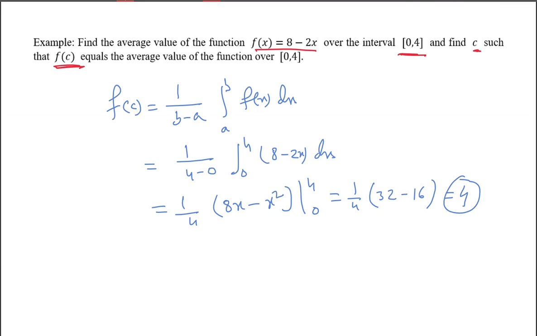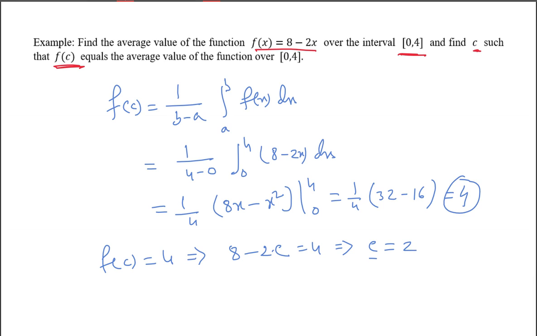Now, what is next? Find the point c such that f of c will be equal to the average value. That means f of c should be 4. For what value of c do we have f of c equal to 4? That means 8 minus 2 into c is equal to 4, which implies c is equal to 2.